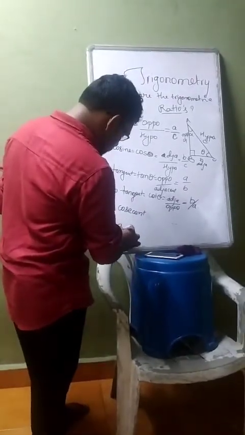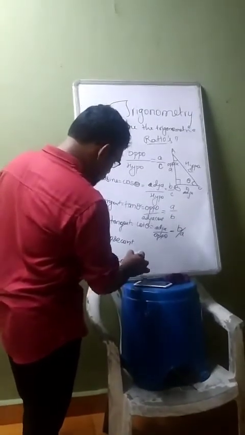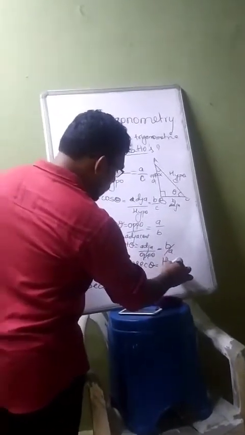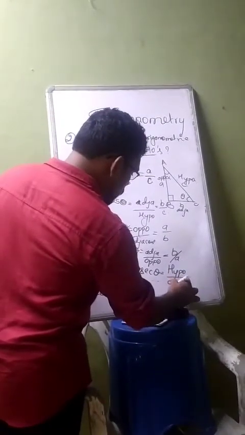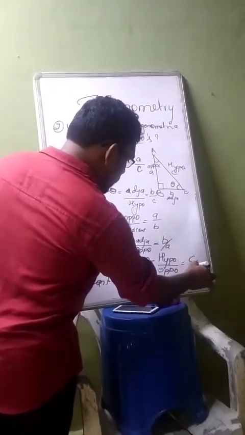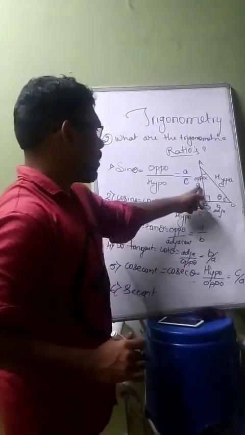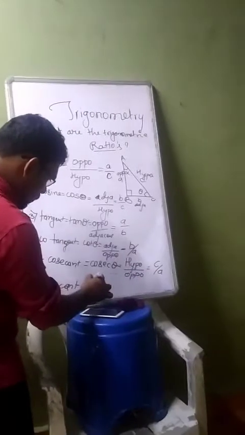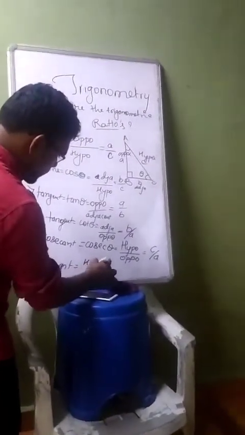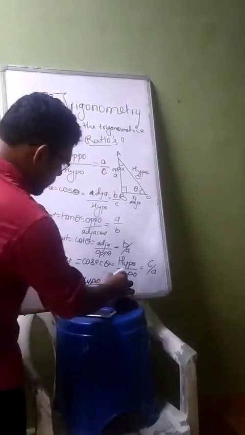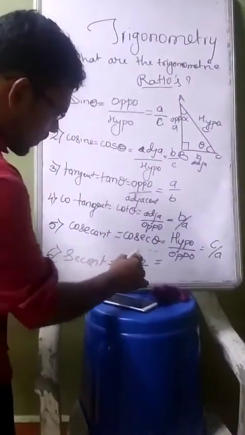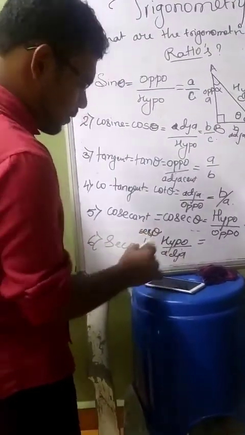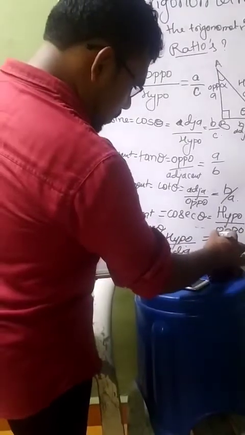Cosecant, which we write as cosec theta, is nothing but hypotenuse upon opposite, which is equal to C by A. Hypotenuse upon opposite, C by A. And the last ratio is hypotenuse upon adjacent, which we write as sec theta, equal to C by B.